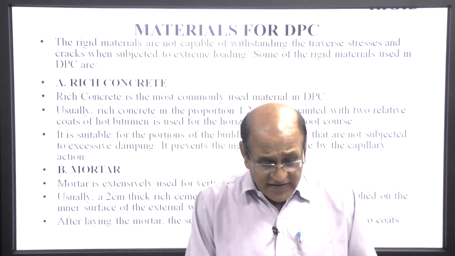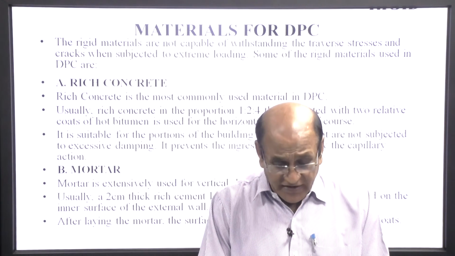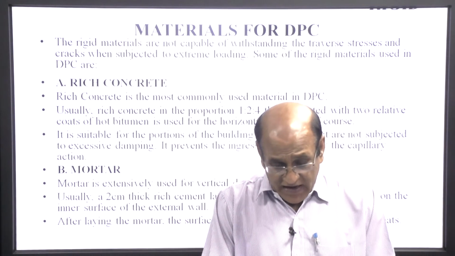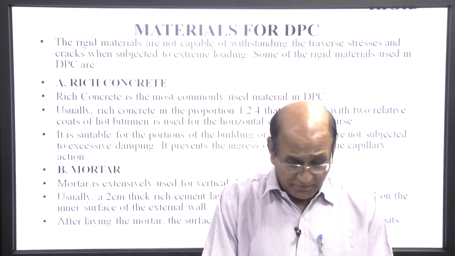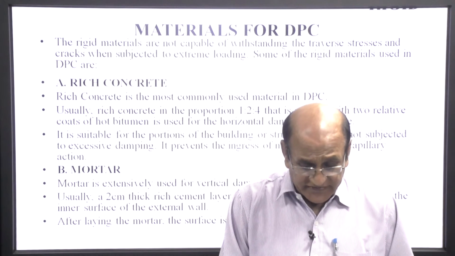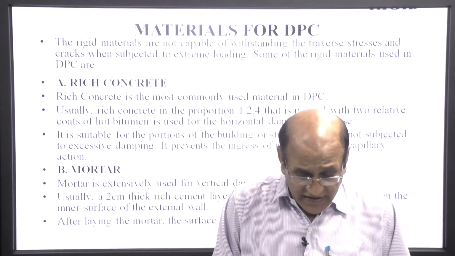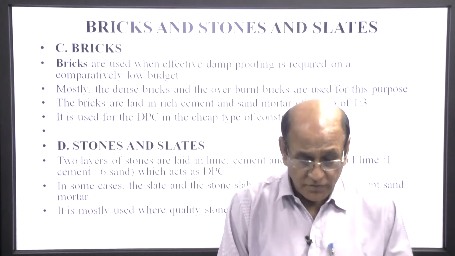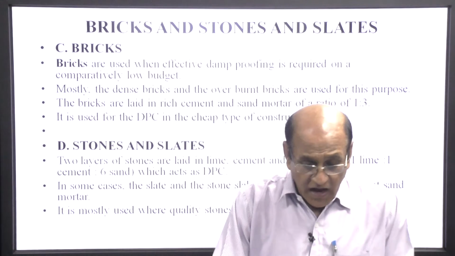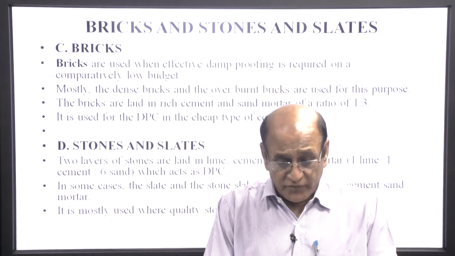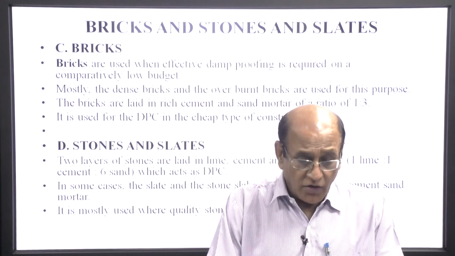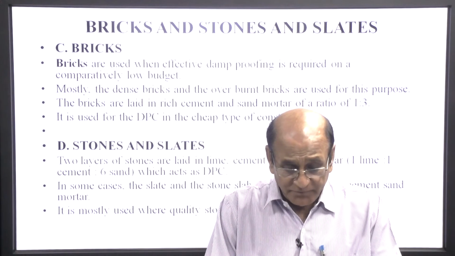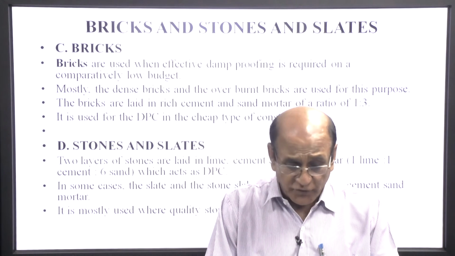Mortar. Mortar is extensively used for vertical damp proof course. Usually a 2 centimeter rich cement mortar layer of 1:3 is applied on the inner surface of the external wall. After laying the mortar, the surface is painted with hot bitumen in 2 coats. Bricks are used when effective damp proofing is required on a comparatively low budget. Mostly dense bricks and overburnt bricks are used for this purpose.